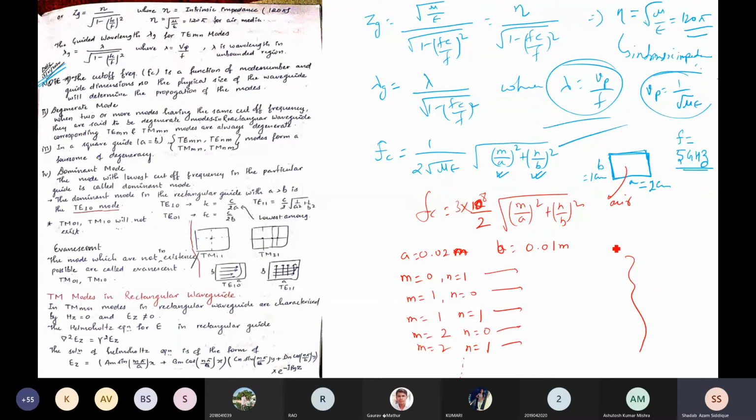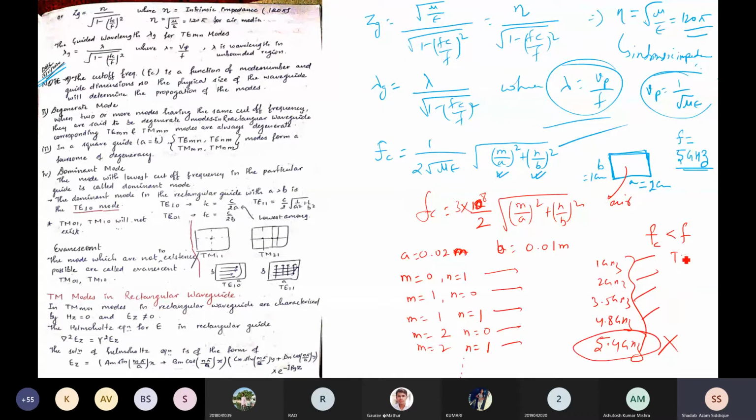And suppose I'm not taking the correct values, let me write random numbers for these cutoff frequencies. That can be maybe 1 gigahertz, 2 gigahertz, 3.5 gigahertz, maybe 4.8 gigahertz, and the value we are getting as 5.4 gigahertz. So we have operating frequency 5 gigahertz. We have already seen fc should be less than f. That means the mode with cutoff above 5 gigahertz will not propagate. All the other modes will be propagating.